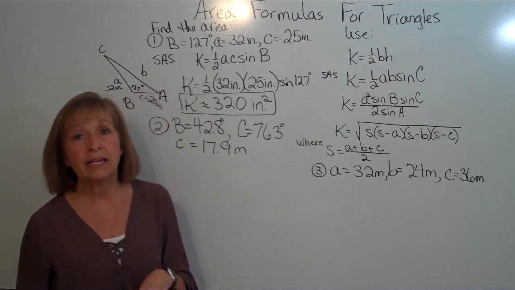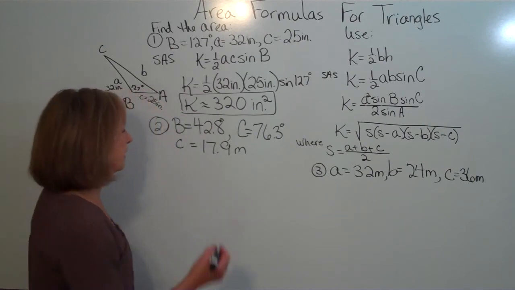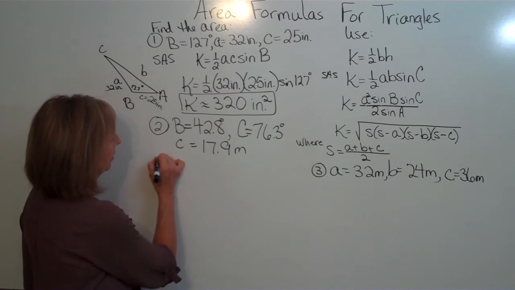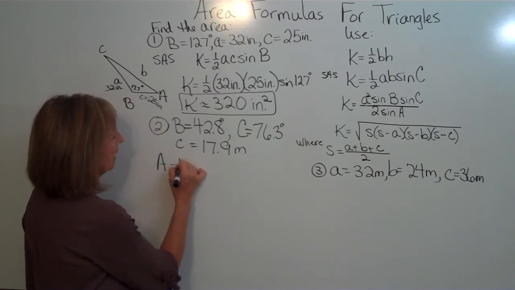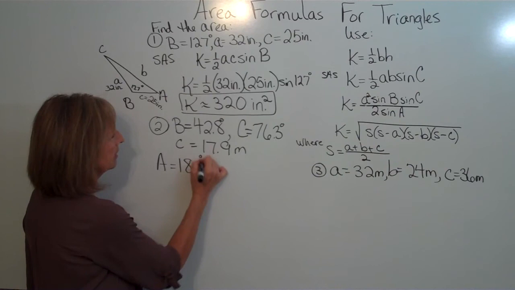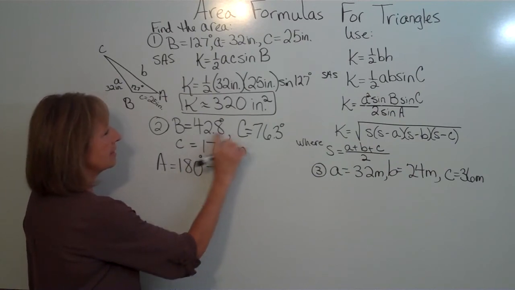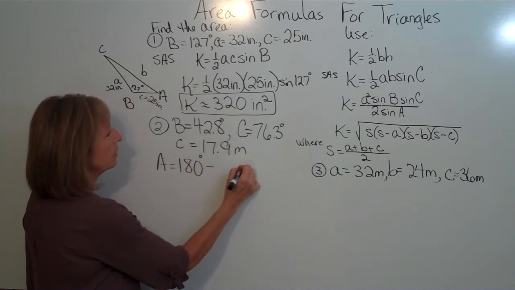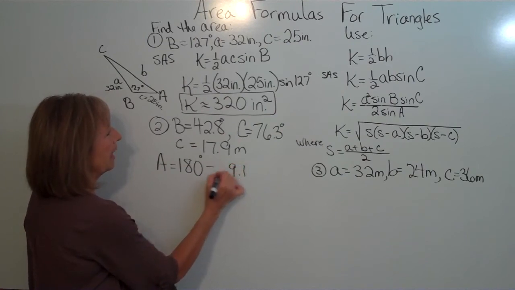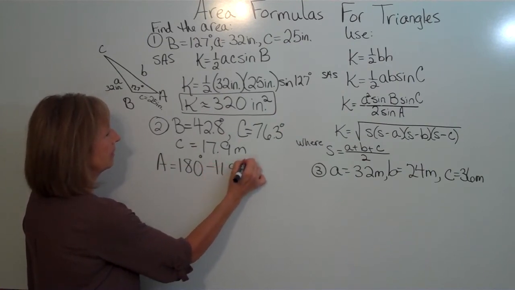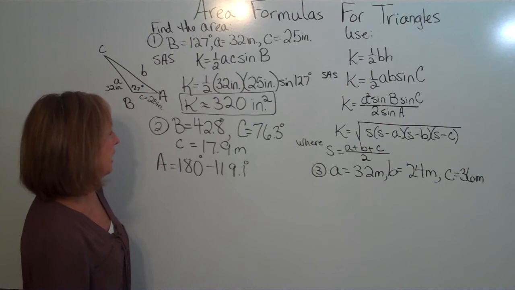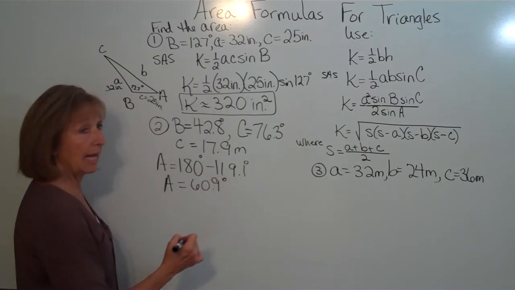So knowing two of the angles, I can use that information to get the third angle. So then angle A is 180 degrees minus the sum of these two angles. So I am going to get 119.1 degrees. So that's my angle A.